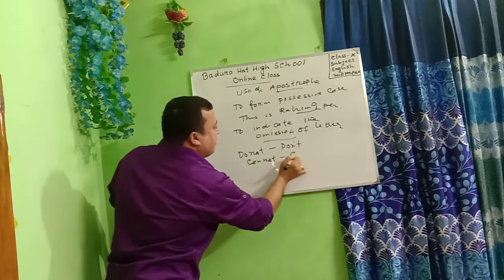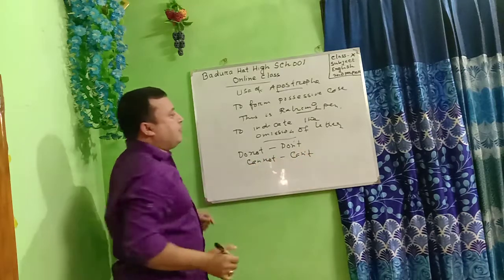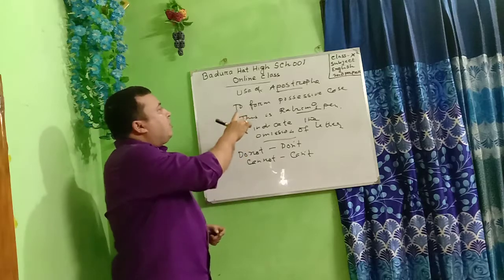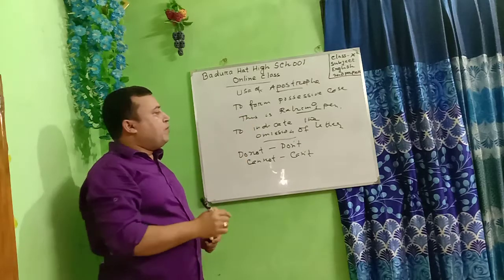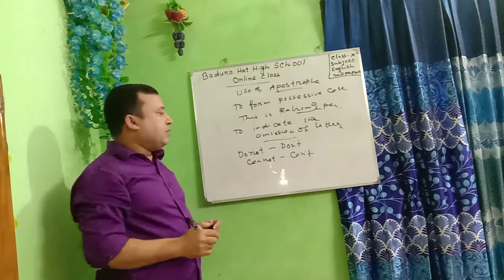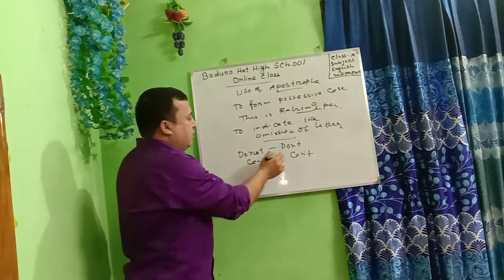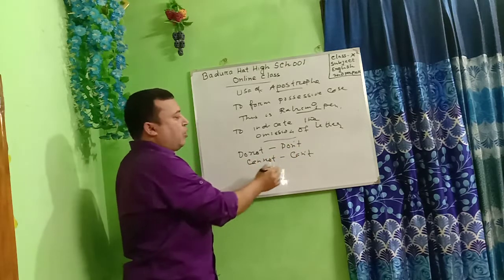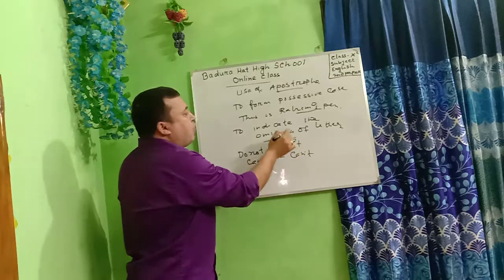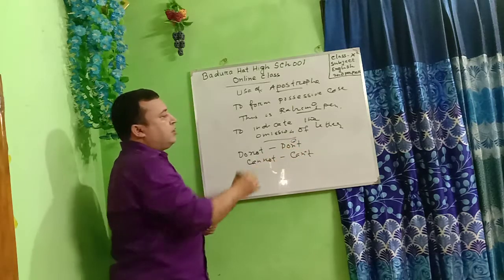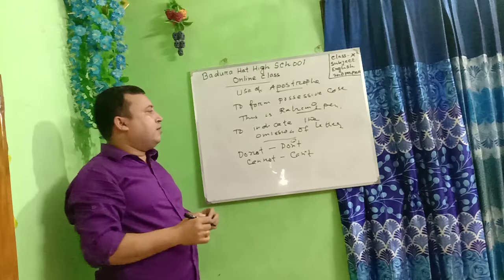Cannot, can't. Apostrophe is used to indicate the omission of letters. Do not, don't, cannot, can't. Apostrophe is used here to show the omitted letters.